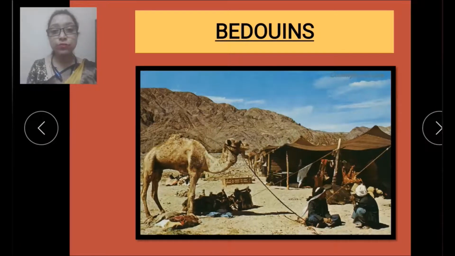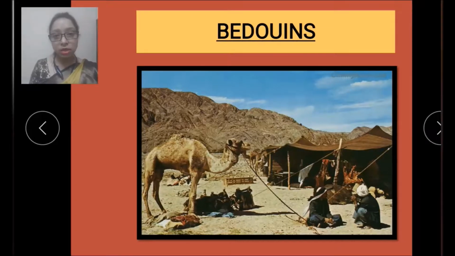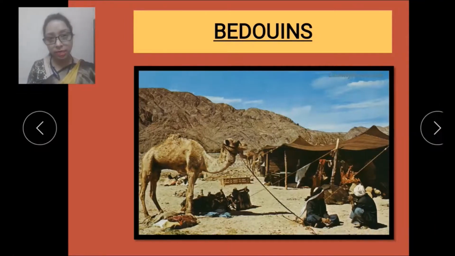So now children, what is pasture? Pasture is land covered with grass and other low plants suitable for grazing animals. So this is called pasture, and in search of pastures, the Bedouins keep on moving.